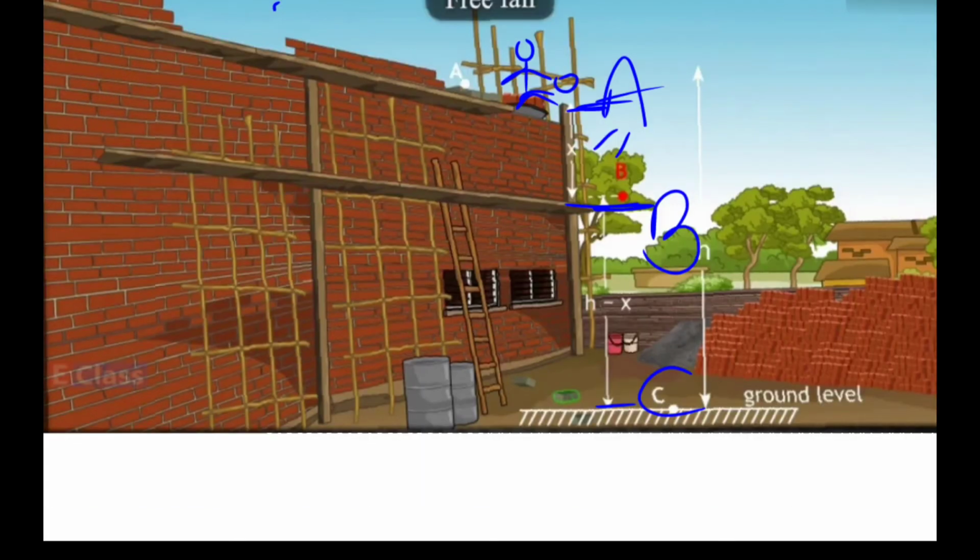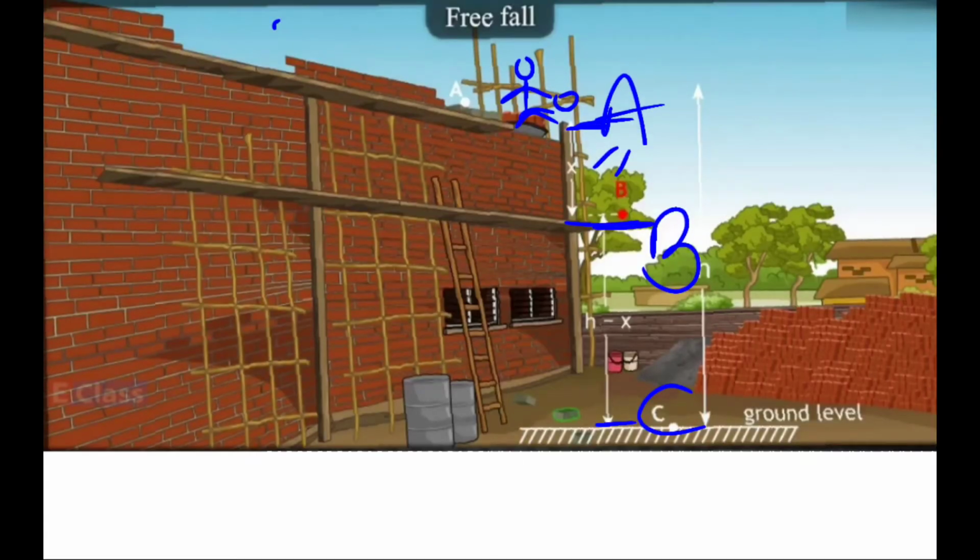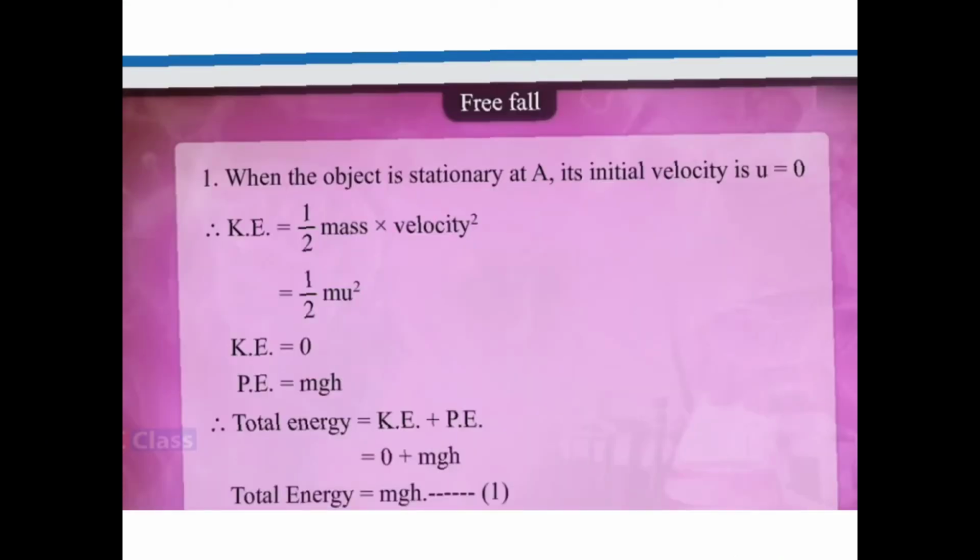Okay, so here is the object. Now the object is stationary, that means the initial velocity is 0, isn't it? Let us apply the formula of kinetic energy. Kinetic energy is half into mass into square of velocity, half mv square.